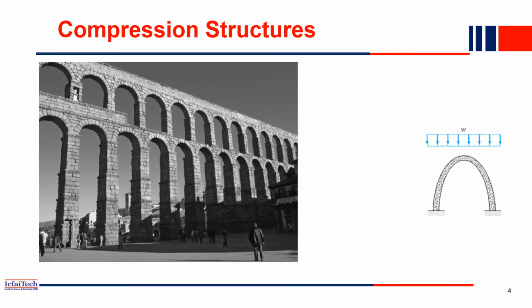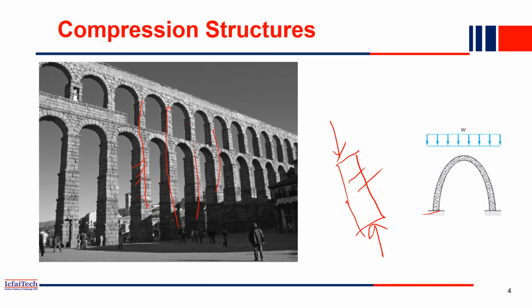So now we'll see the compression member. As I have already discussed, a compression member is one where only compression load is acting. So this is a compression member. In your structure, all the columns are basically compression members. So this is a structure. Here this is one column, this is another column, this is another column. All these columns are basically subjected to compression. So column is a compression structure.